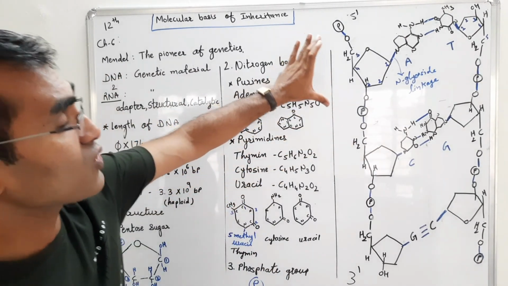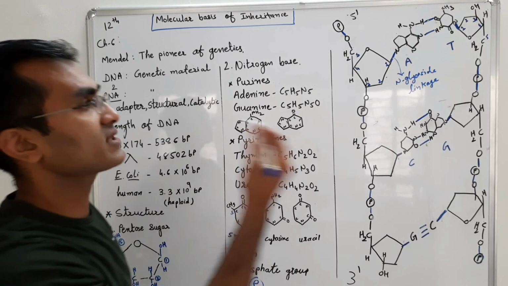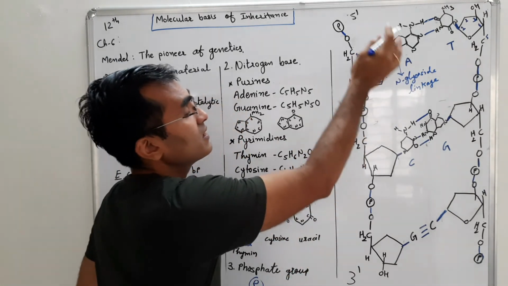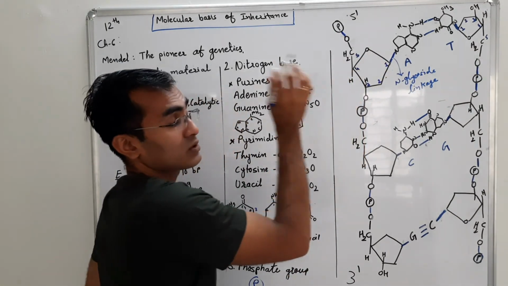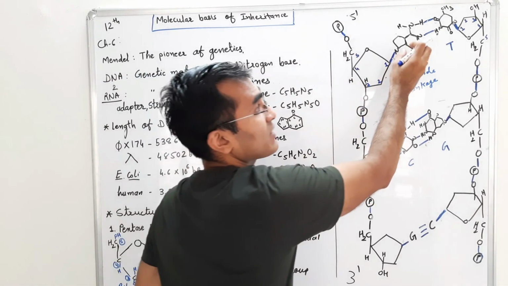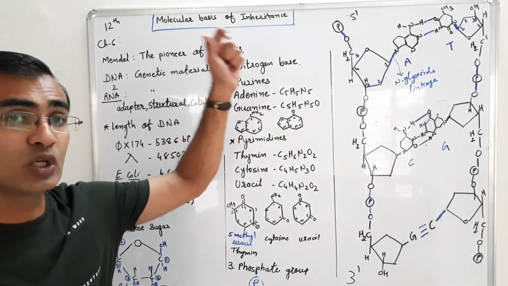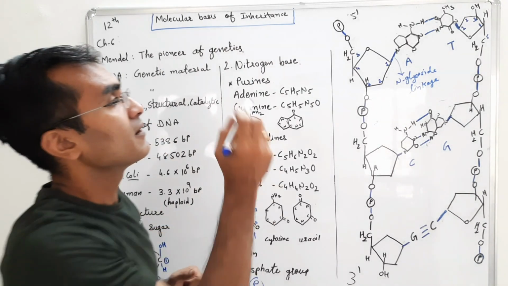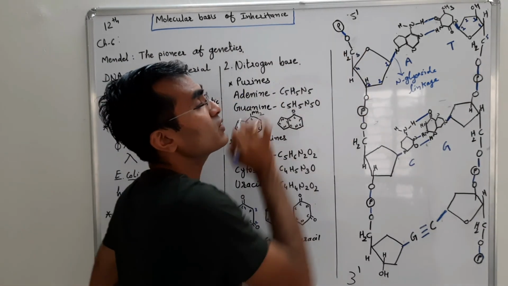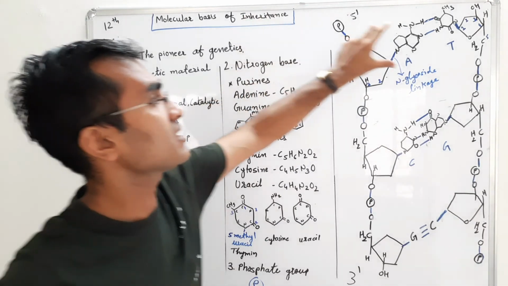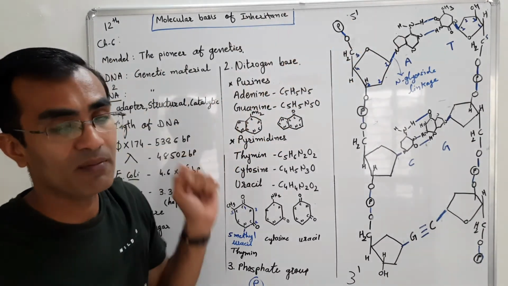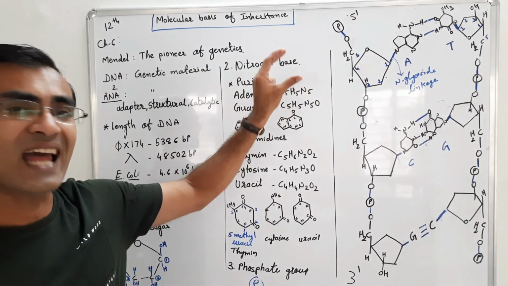Now we talk about the nucleosides. Okay, when this sugar, the pentose sugar, binds with the nitrogenous group, they will make a nucleoside. Okay, and when the phosphate group is added to this nucleoside, that is termed a nucleotide.